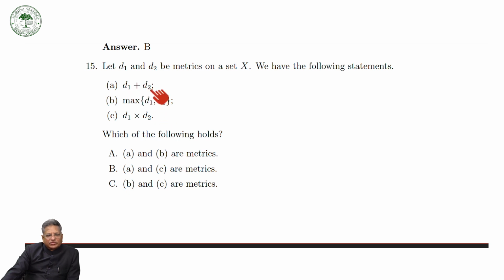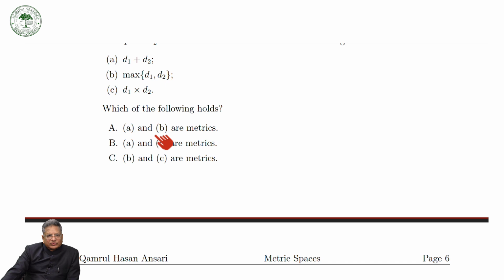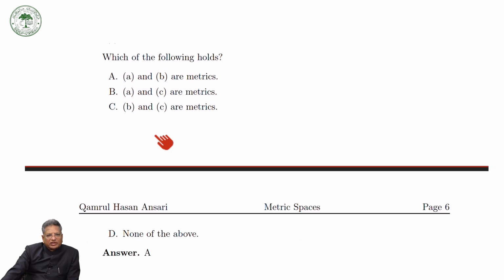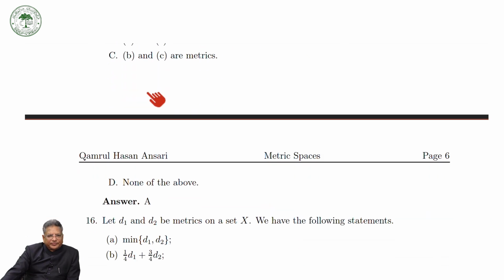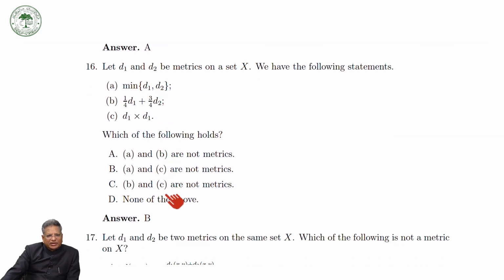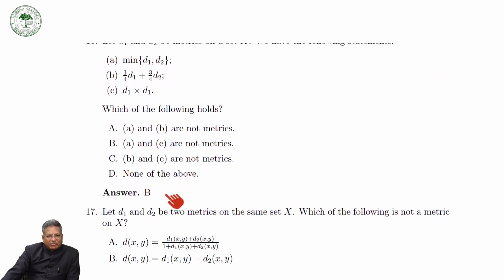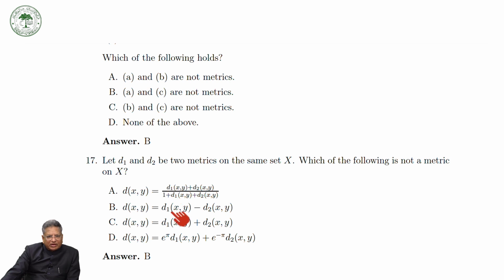Whether D1 plus D2 is a metric, maximum of D1 and D2 is a metric, D1 cross D2 is a metric. So we have proved that the sum and the maximum of D1, D2 are metrics. So this is true. Similarly, there are several examples which we have already seen. So here you have several examples again. You can write all these things by yourself.